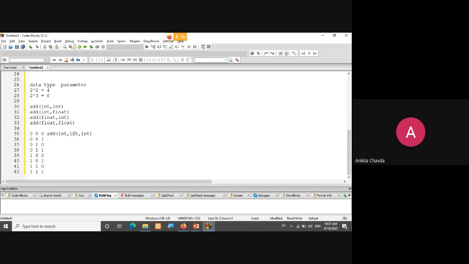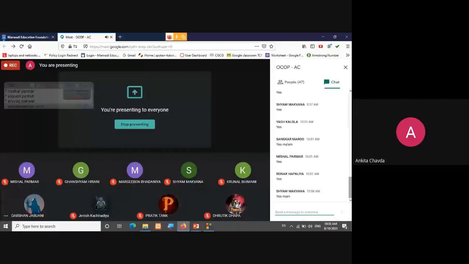Then integer, float, integer; integer, float, float; float, integer, integer; float, integer, float; float, float, integer; and float, float, float. These 8 functions I can make. Yes or no at least? Tell me at least that you are getting the things, that this many kinds of functions are valid.